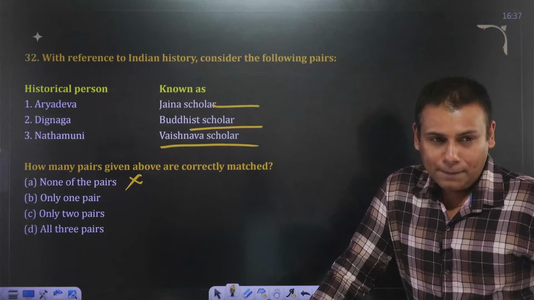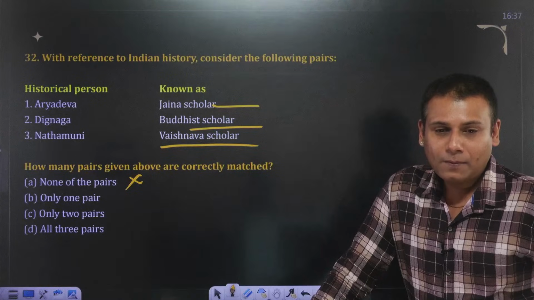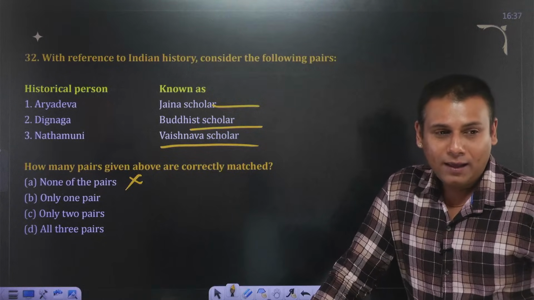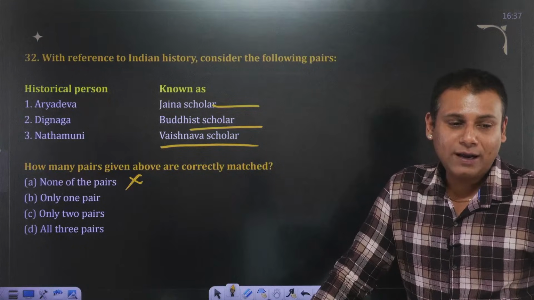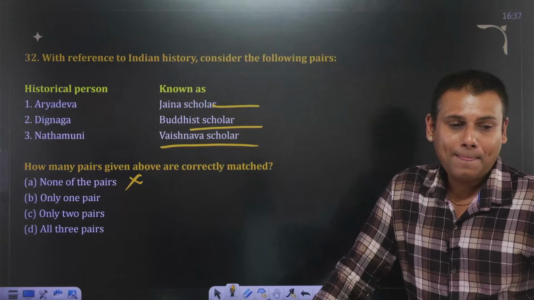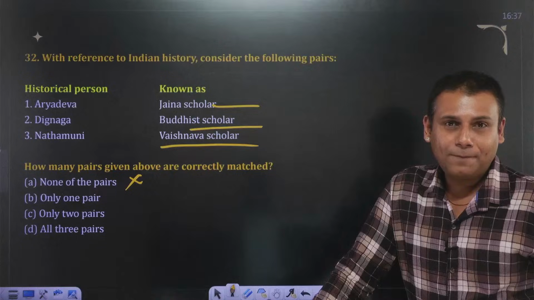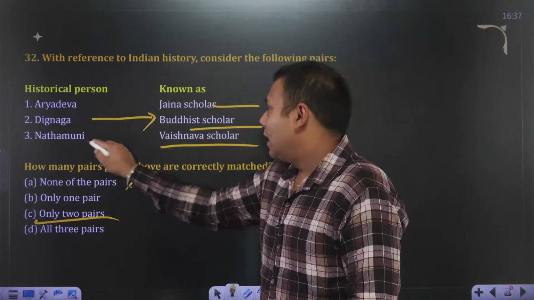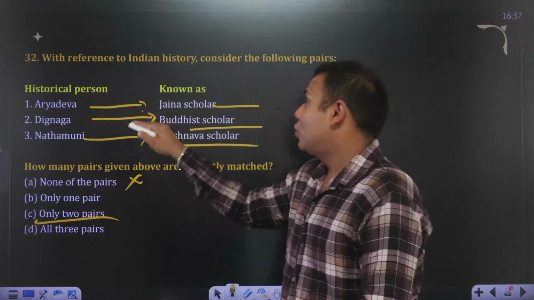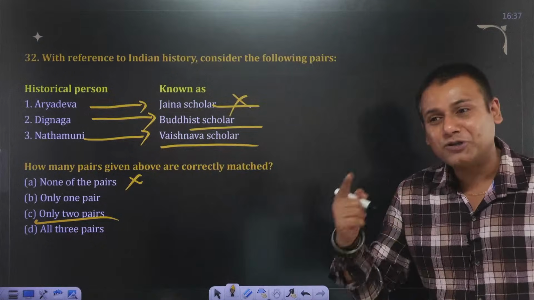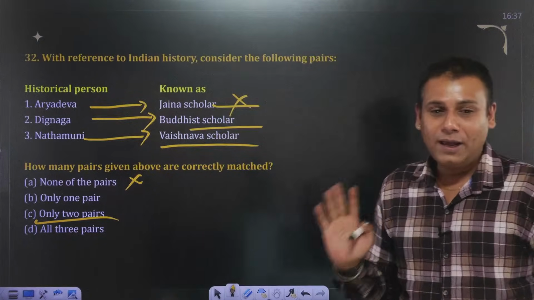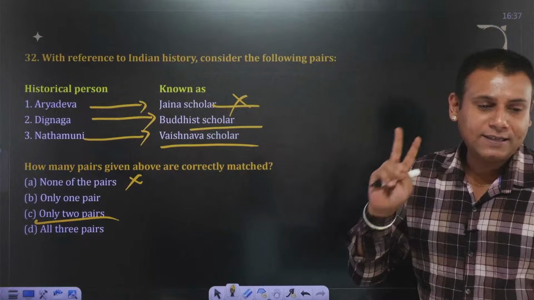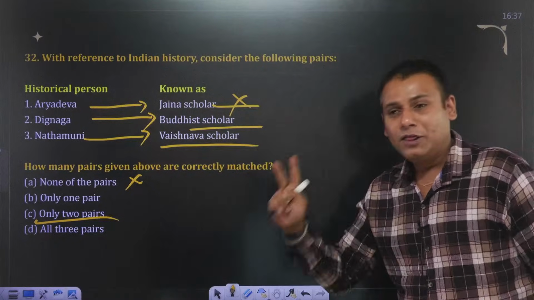Kotapuri, you go with A. Himvarsha, you go with B. Vipul, you go with B. The answer to this question is C. Yes, Dignag was a Buddhist scholar. Nath Muni was a Vaishnav scholar. Aryadev was not a Jain scholar; he was a Buddhist scholar. So the answer is two pairs are correct. So for 32, you have to go with C. Is that clear?